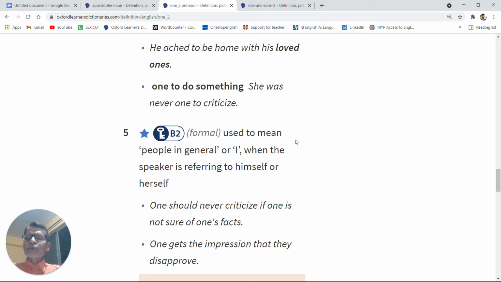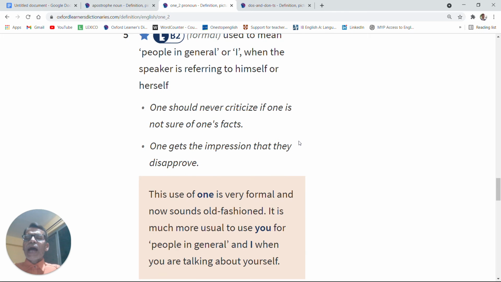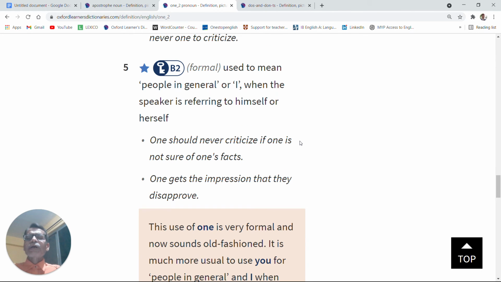Now, I wish to draw your special attention to definition 5. Now, look at here. And this is an example of smart English, and my feeling is that we Indians should use it more and more. But this is typically formal English, used to mean people in general or I, when the speaker is referring to himself or herself. So, in the sense number 5, one refers to either people in general or the speaker.